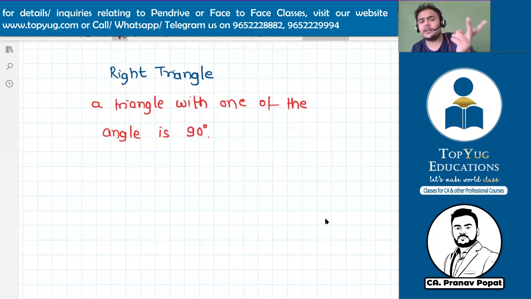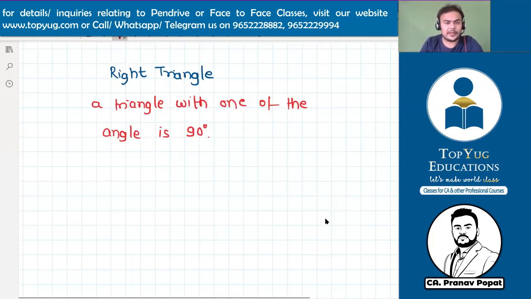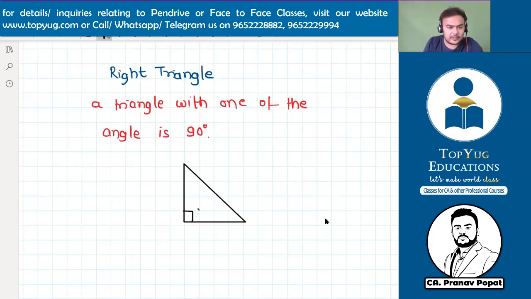Practically, more than one 90 degree angle is not possible in a triangle, because if you make two angles 90 degrees, the total will become 180. So 180 is completed by only two angles. Then what will the third angle get? It will get nothing. It will get zero angle. So it is not possible. Okay. So a triangle with one 90 degree angle. Now let us make that triangle. This is a right triangle. Here you can see that this is a 90 degree angle. Okay, perfect.